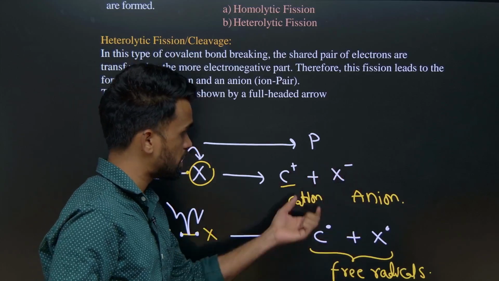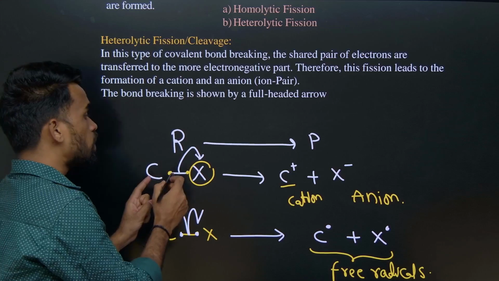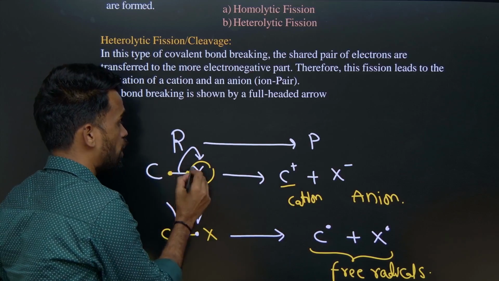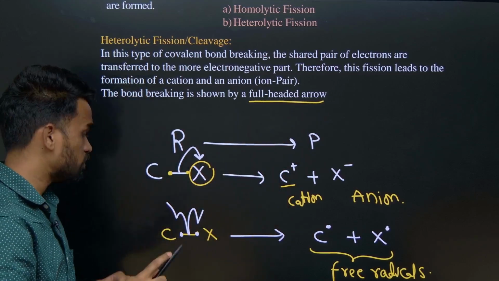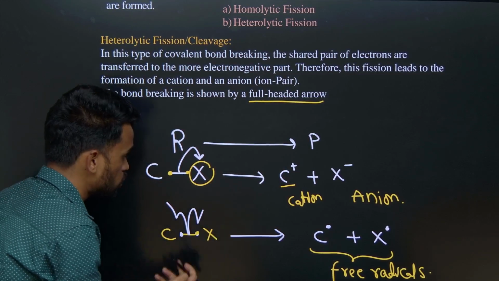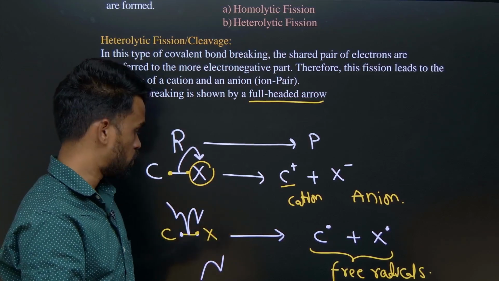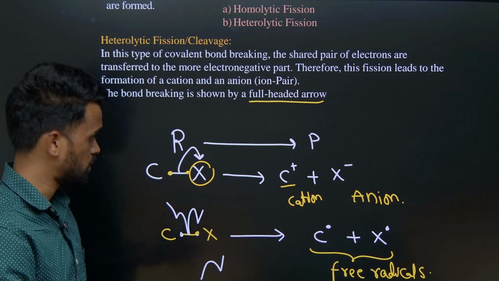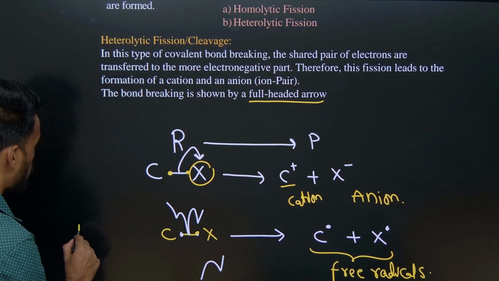We need to study what exactly these things are in the upcoming slides also. Now if you observe here, if the two electrons are moving towards one atom, I have indicated it with a double-headed arrow, a full-headed arrow. When only one electron is moving, I have used a single-headed arrow like this, which we can also call a fish hook arrow. That is used when only one electron is transferred. I hope this is clear. So this kind of cleavage is called homolytic cleavage,